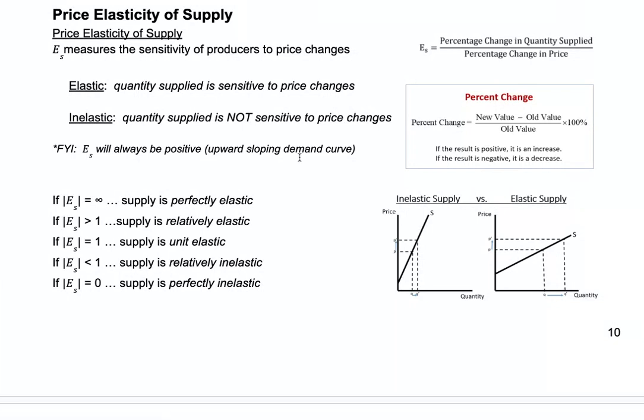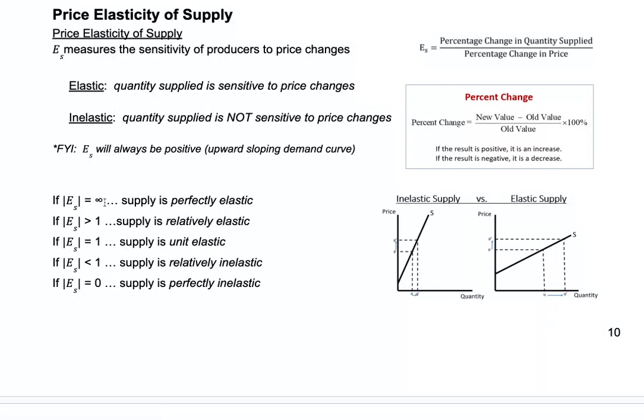Now, elasticity of demand is always negative, even though we report it as an absolute value. Before the absolute value, it does have a negative. Elasticity of supply will always be positive, and that's because it's upward sloping. As one variable goes up, the other does as well. The values for elasticity of supply are the same as those for elasticity of demand. Again, the only difference is that we have elasticity of supply instead of demand.